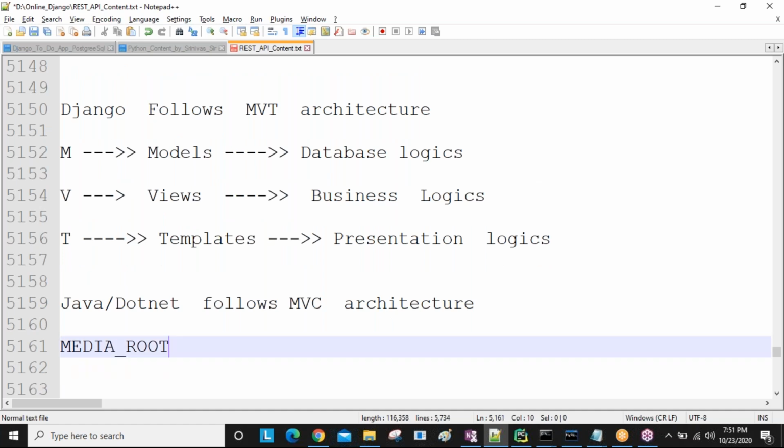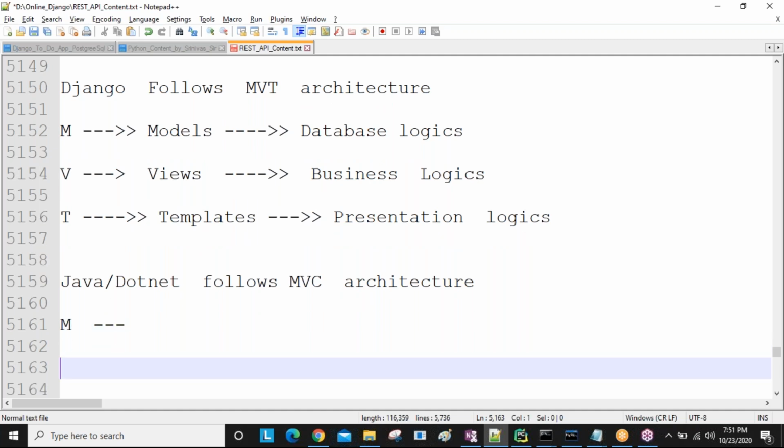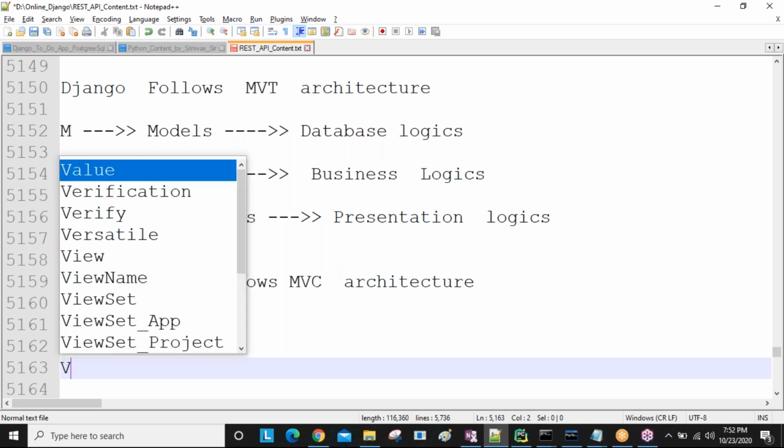M here also stands for models only. V stands for views only. C stands for controllers, guys. Okay, so I will write here.